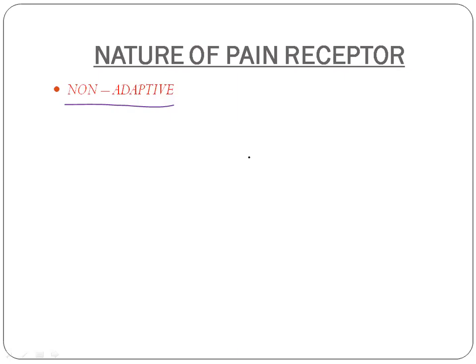Hence there will be formation of lactic acid due to anaerobic metabolism, and also secretion of bradykinin, proteolytic enzymes, etc. So this bradykinin in association with the lactic acid goes and stimulates the chemical nociceptors and causes pain.